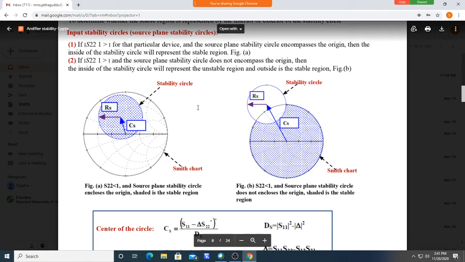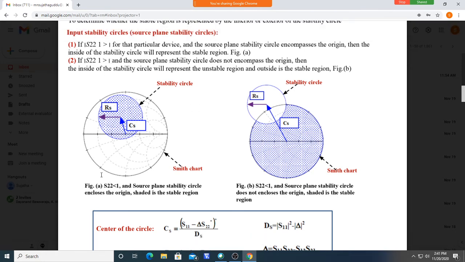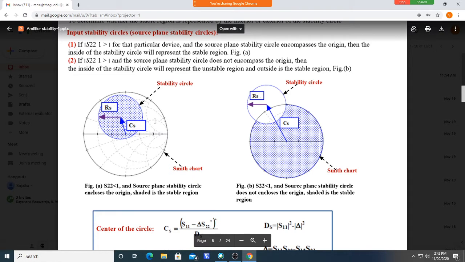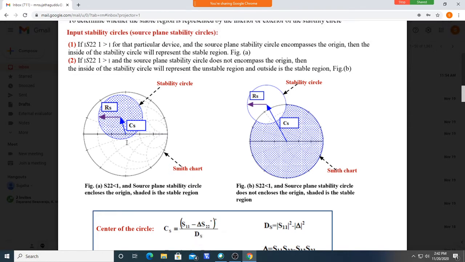S22 will be given in the problem, in the S matrix. Assume S22 is less than 1. In the given problem, S22 is less than 1, and we have drawn the input stability circle. That stability circle is like this.